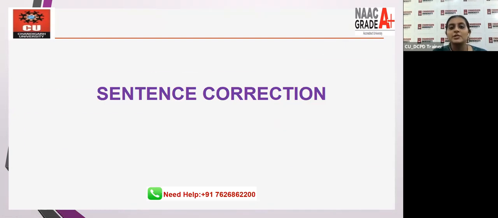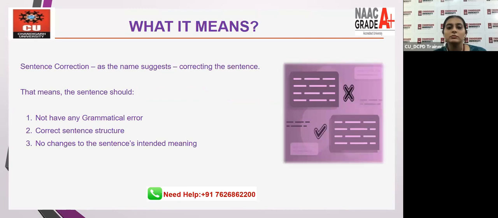Now, when we talk about sentence correction, what does it mean? As the name states itself, it is correcting the sentence. Now, how do we correct the sentence? Please understand, whenever we're going for any sentence, we're looking at the quality of the sentence structure. We look at grammatical mistakes. So first thing that we need to see is that the sentence should not have any grammatical mistakes or errors.